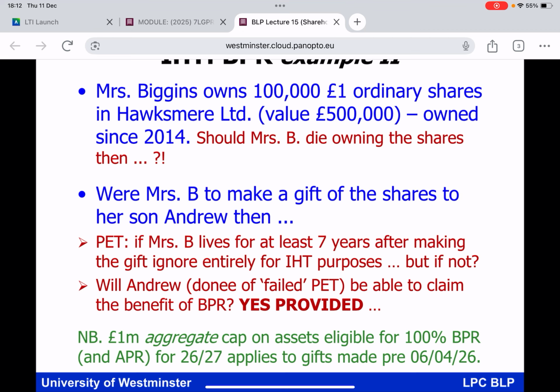And you may say to me, that's in the next tax year, so why do I need to worry about it now? Because if you make the gift now, tax year 25 to 26, and this becomes a relevant factor in the next 7 years because the donor does not live out the 7-year period, that rule of the £1 million cap is going to be relevant. You cannot avoid it by making the gift now. If they don't live out the 7-year period and die at some point after the 6th of April 26, that £1 million cap is going to be relevant. Thank you very much, Rachel Reeves.